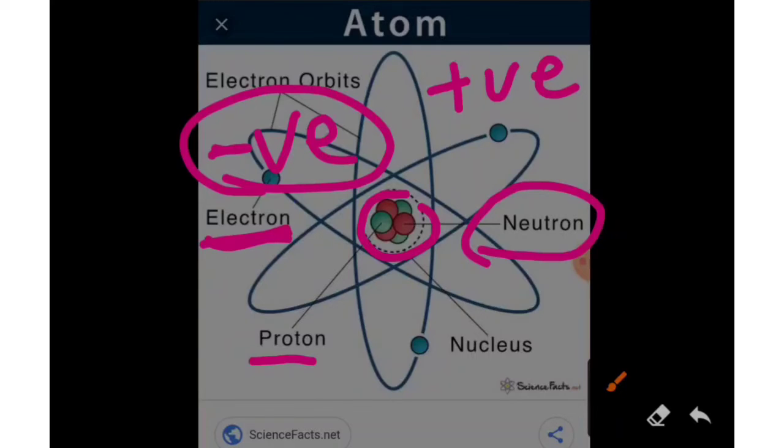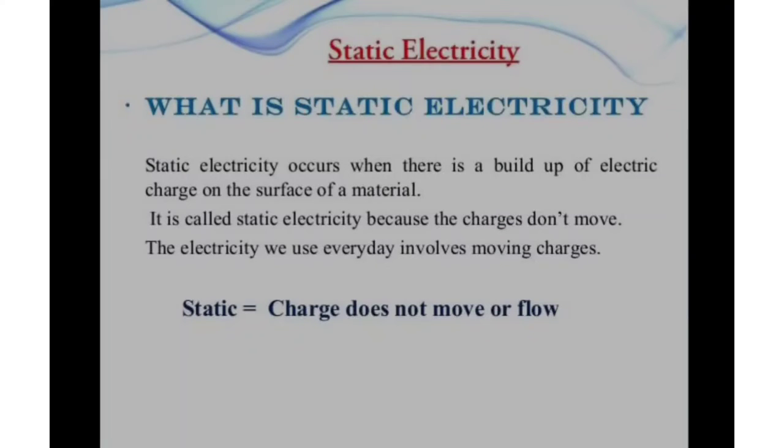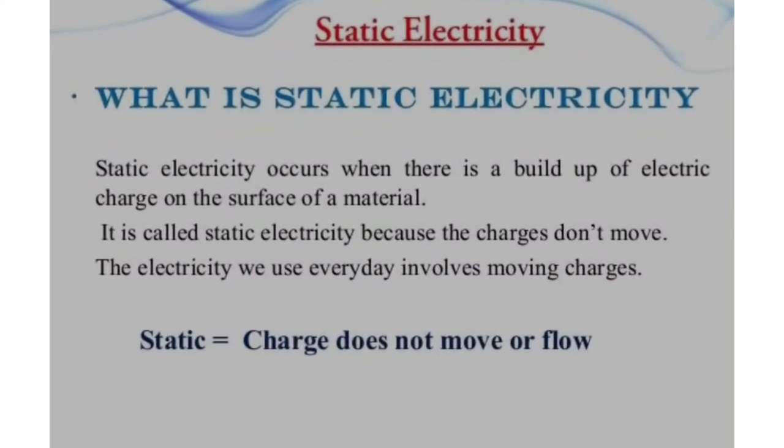Okay, so whatever the static charge or dynamic charges are there, that is because of this structure of the atom. Okay, moving to the next one, when will the static charge occur? So to understand that, first we need to see the definition.